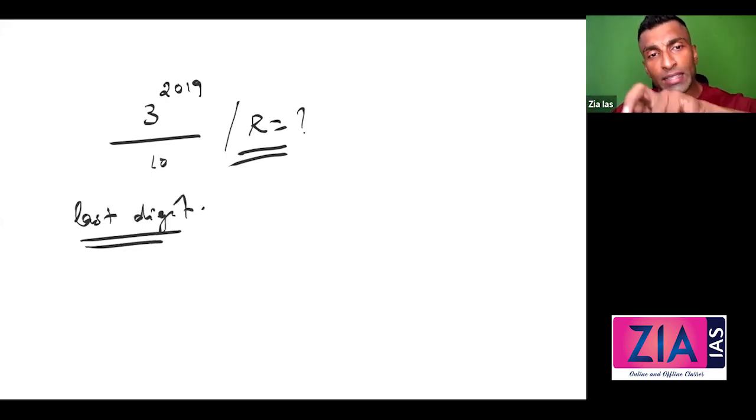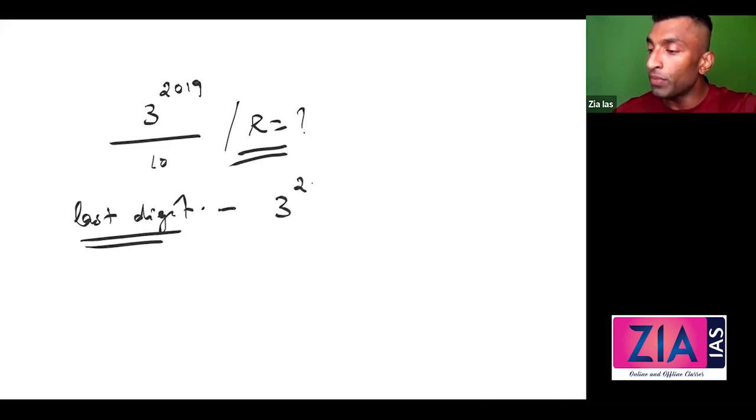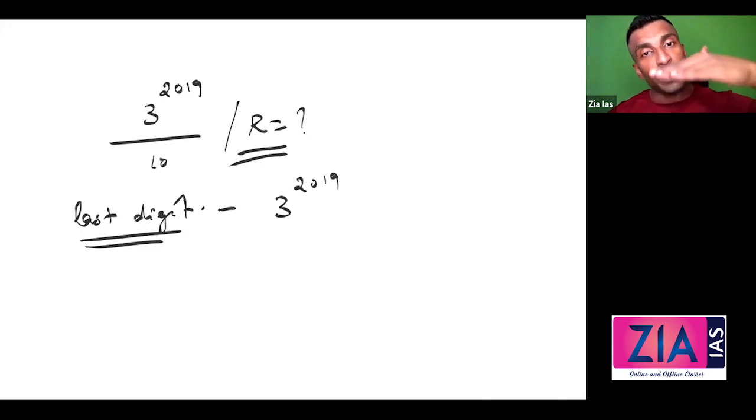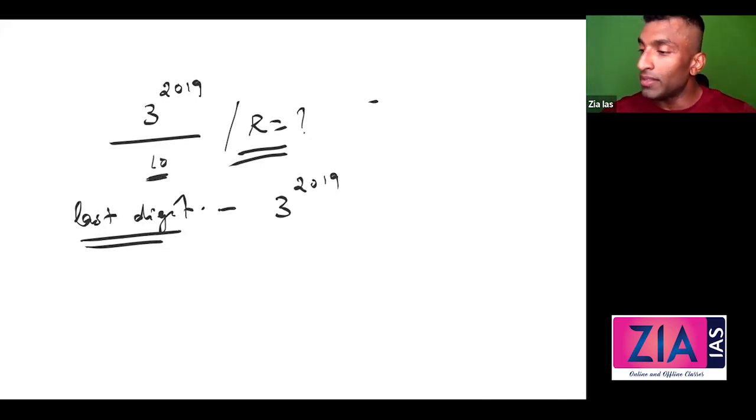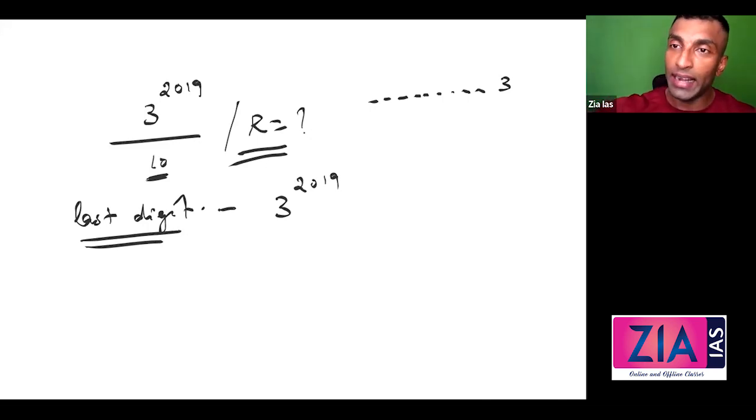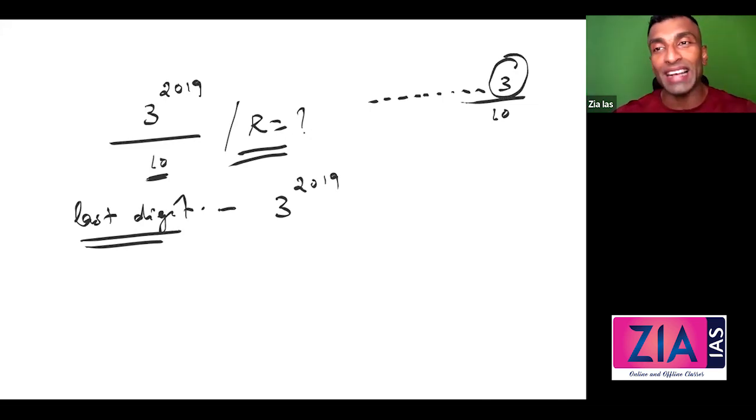Guys, the same question I can ask you in this way: last digit of this number, 3 raised to 2019. The answer for both is the same. 3 raised to 2019 divided by 10 remainder, or last digit of this number, is also same. Why? Because you are dividing by 10, right? Let's say this number is ending in 3 or 7 or something like that. Divided by 10, what is the remainder you are going to get? You will be getting the last digit only.